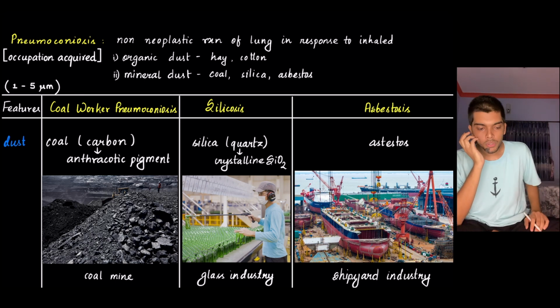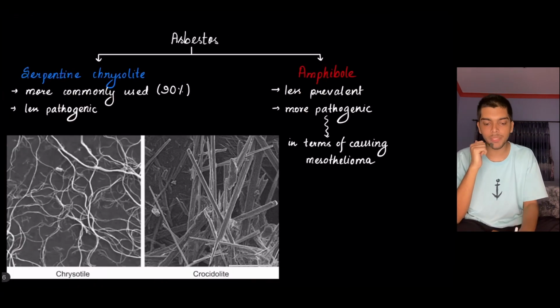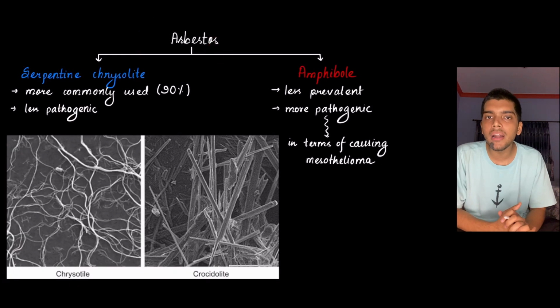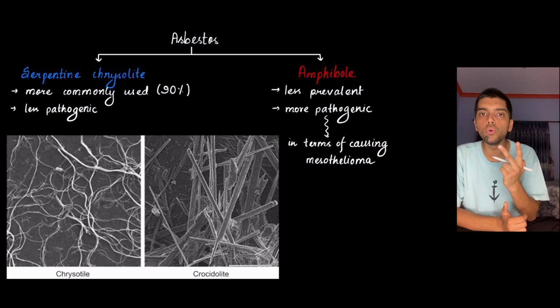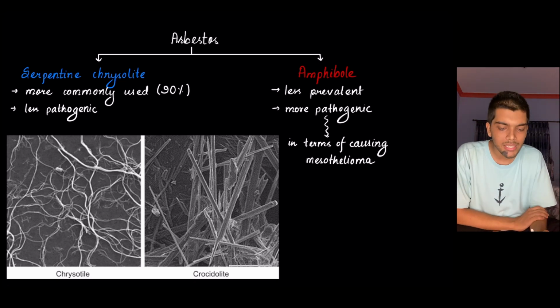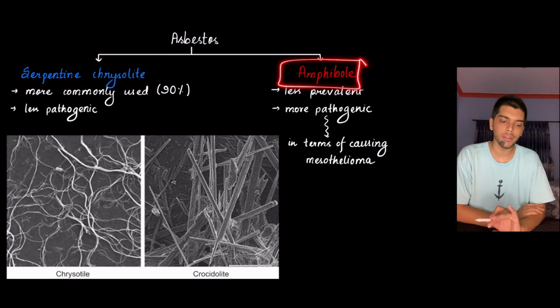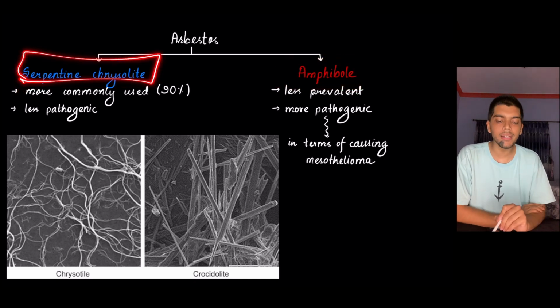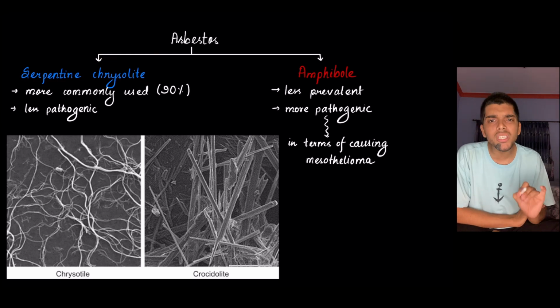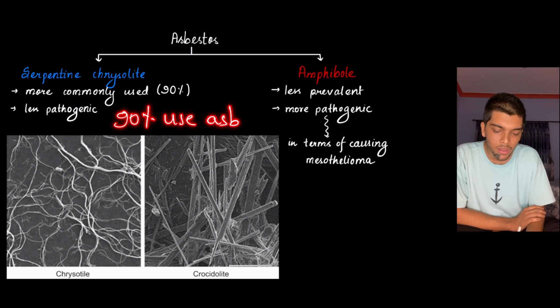All right. So you need to know about asbestos dust in more detail. Asbestos particles are present in two major forms. There are many forms, two major forms. The serpentine chrysotile and amphibole or crocidolite. Serpentine chrysotile is most commonly used. That is, 90% of the use of asbestos taking place is that of which form?